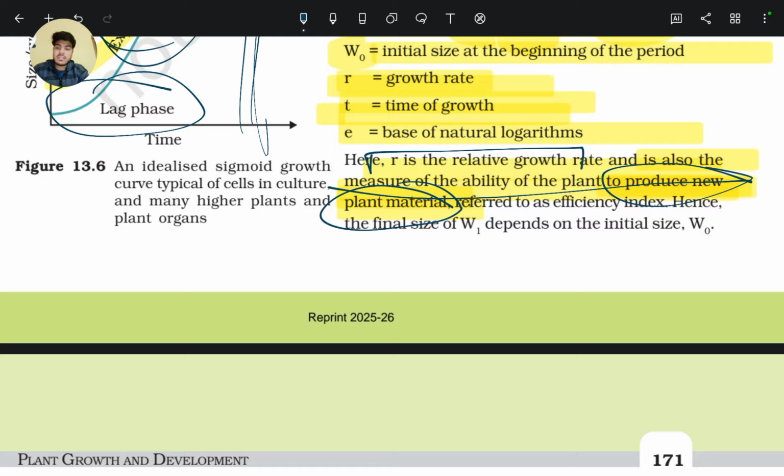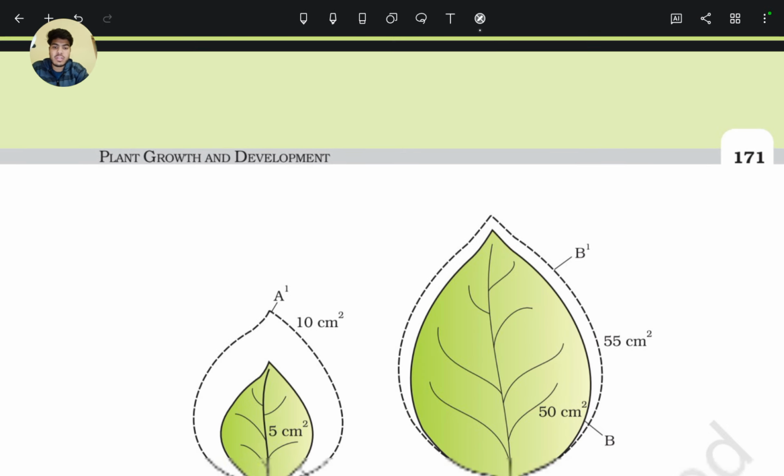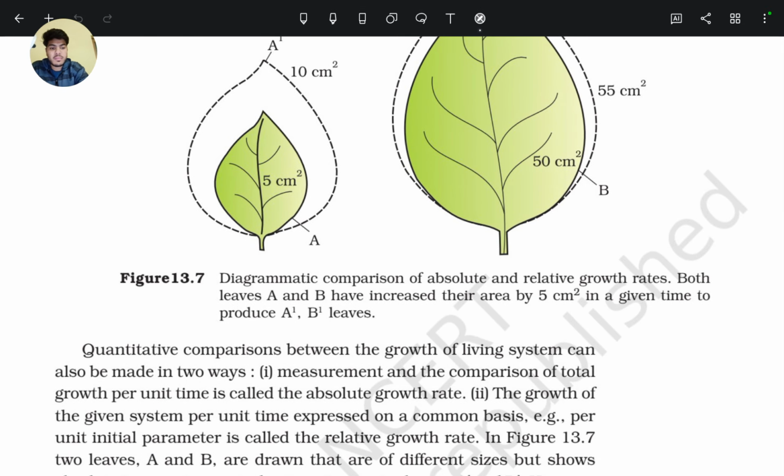The relative growth rate is also referred to as the efficiency index. Hence the final size W1 depends on the initial size, that is W0. So final size depends on initial size.